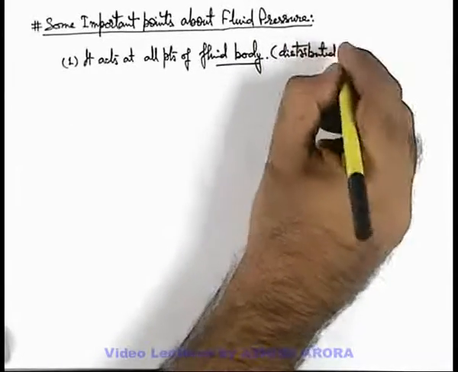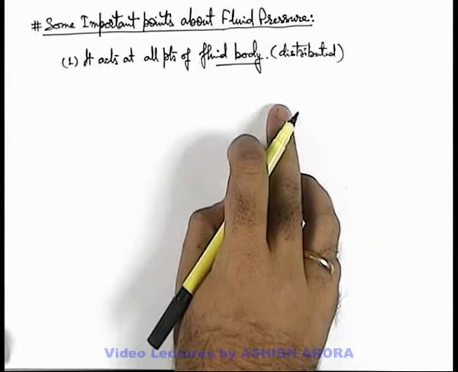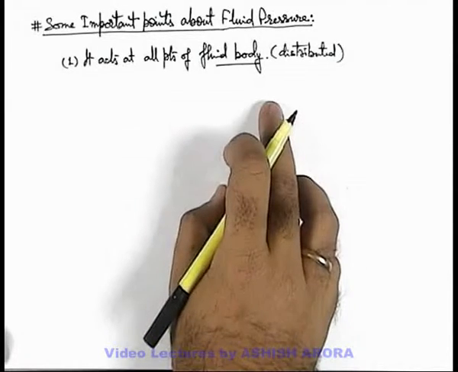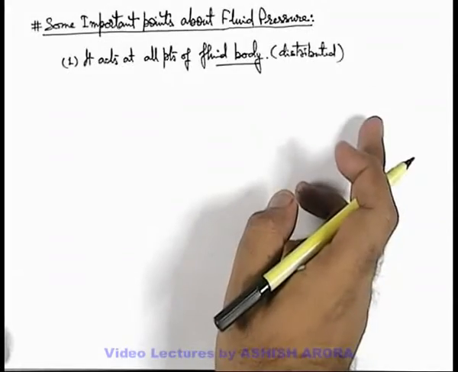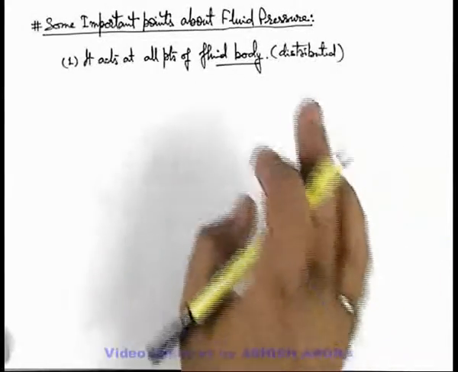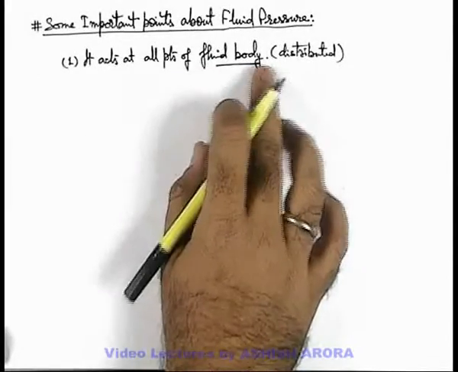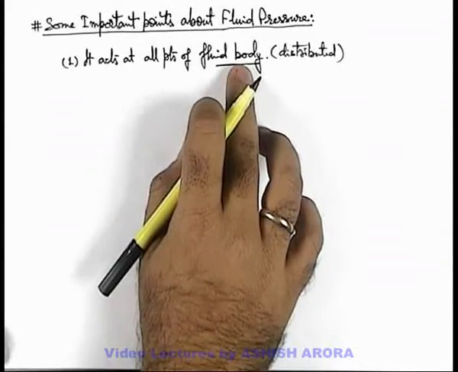Because on the previous slide we discussed that at one point, fluid pressure is acting due to the contact by the neighboring particles. Those particles will be in contact with the other particles, due to which the pressure is distributed throughout the fluid body, or in its whole volume. So whenever fluid pressure acts, it acts at all points of fluid body.